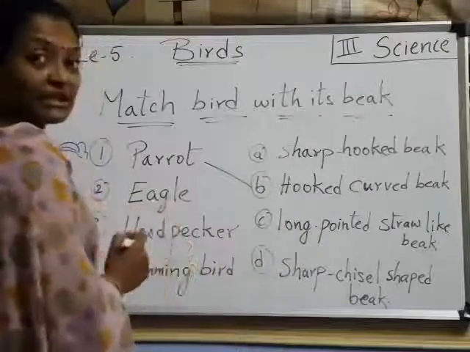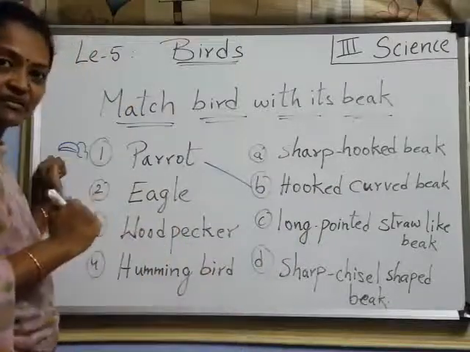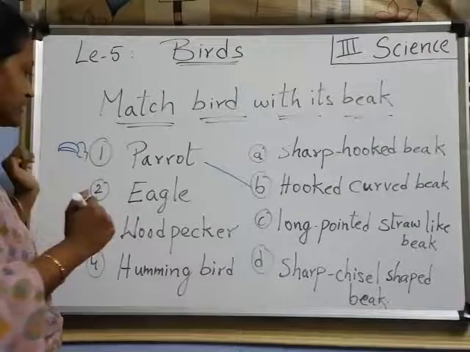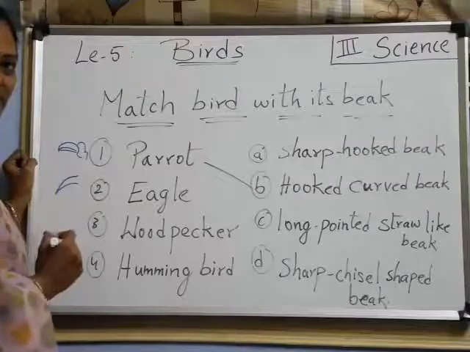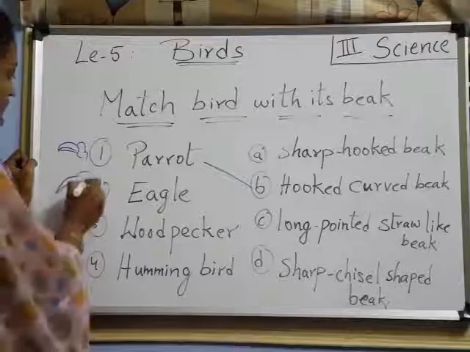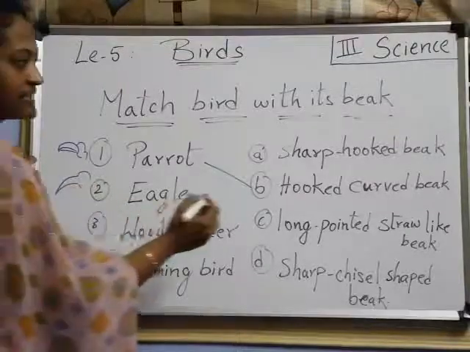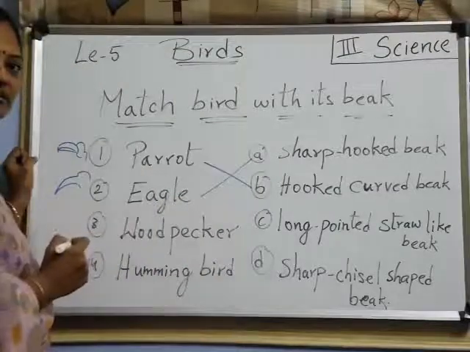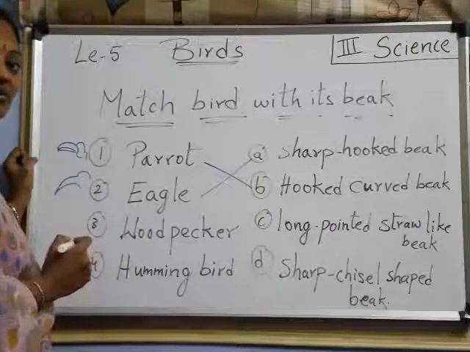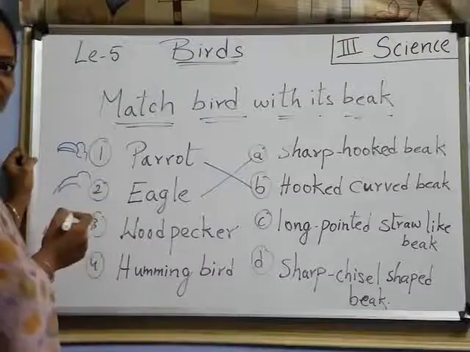Now, eagle. Eagle is able to tear the flesh of others, right? So, it has a curved and sharp beak, like this, isn't it? Curved and sharp. Where is it? Here. So, eagle has a sharp and hooked beak, like a hook, isn't it?